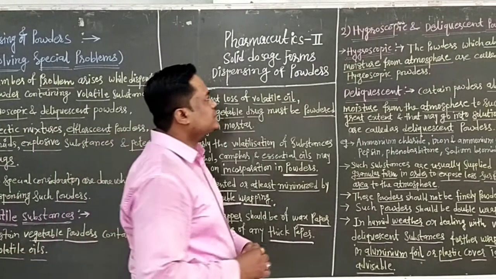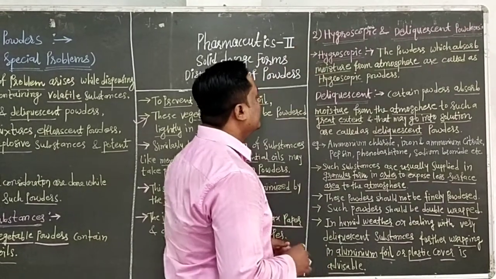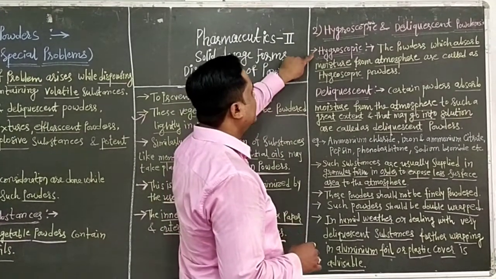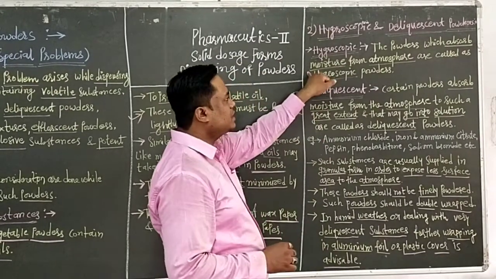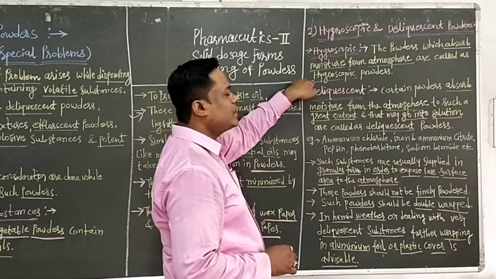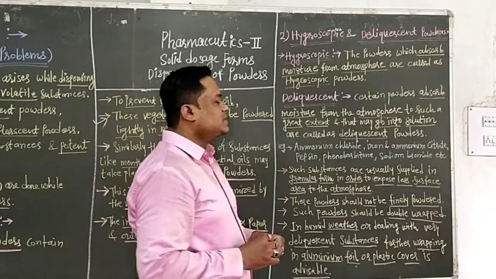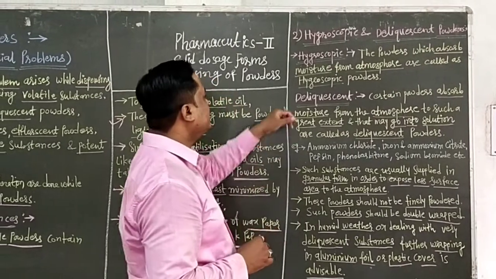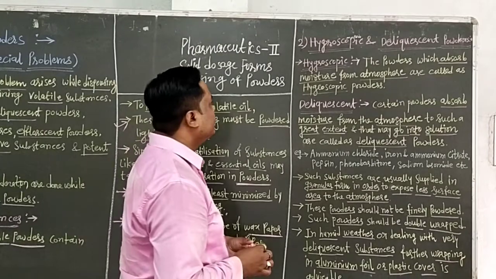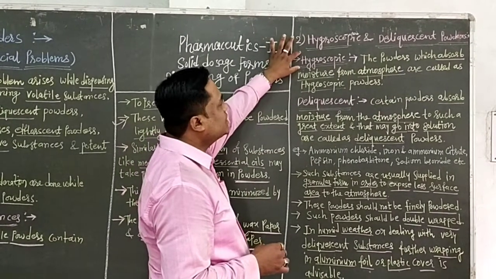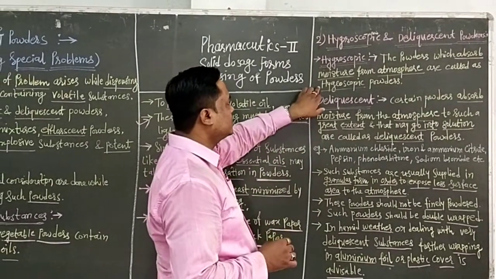Then second, we have to see hygroscopic and deliquescent powders. First, what is hygroscopic? The powders which absorb moisture from the atmosphere are called hygroscopic powders, because this is the problem. While dispensing, powders are finely divided particles and free flowing powders dispensed to the patient. But hygroscopic powders absorb moisture from the atmosphere.